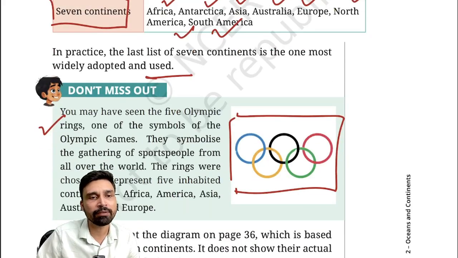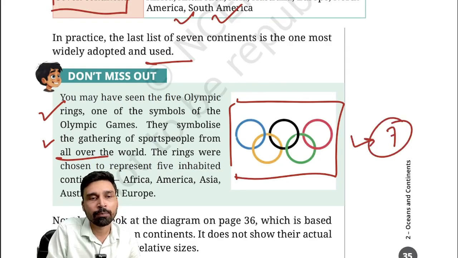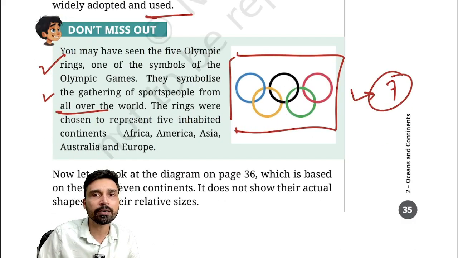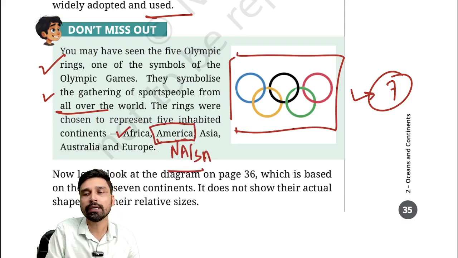These 5 rings are a symbol of the gathering of sports people from all over the world. And interestingly, these rings are not 7, because for Olympic purposes, they consider only 5 continental land masses. These are Africa, America, as I told you, because North America and South America are connected, so they consider it to be a single continental landmass.